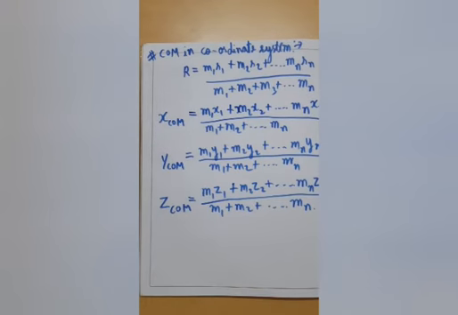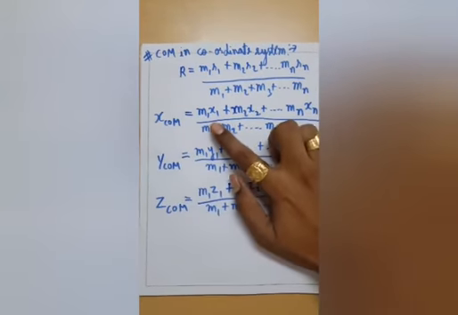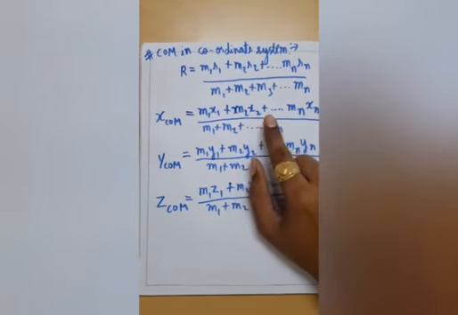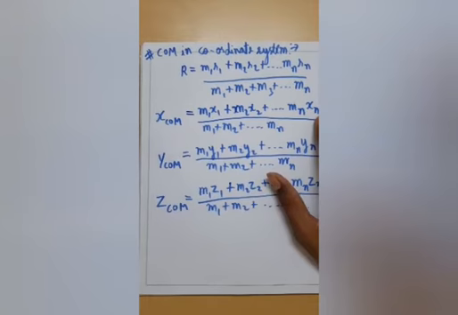If we want, we can apply the coordinate system on the same formula. The x coordinate of the center of mass is (m1x1 plus m2x2 plus and so on till mnxn) upon (m1 plus m2 plus and so on till mn), for n number of particles.